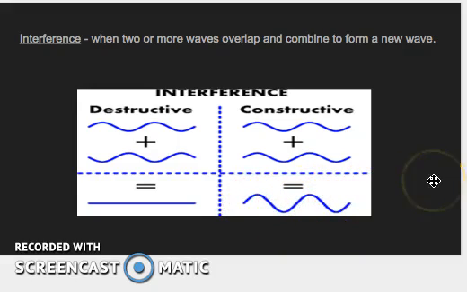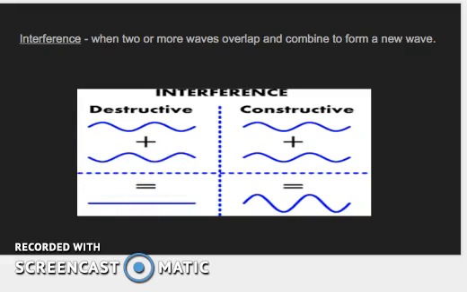So we have two types of interference. One results in destroying the waves, destructive. The other results in adding those waves together to make a bigger amplitude. That is constructive.